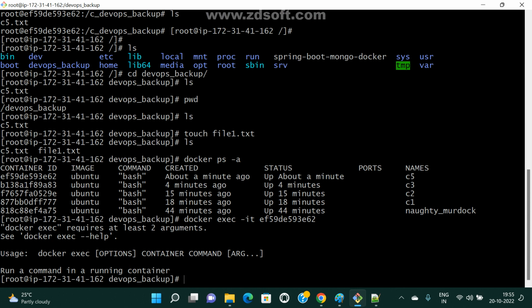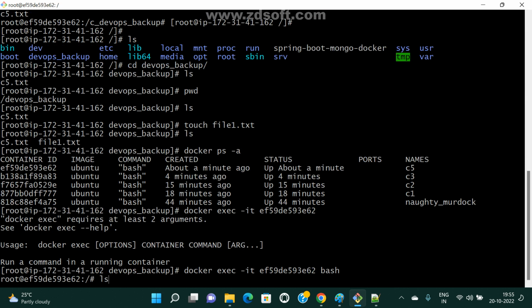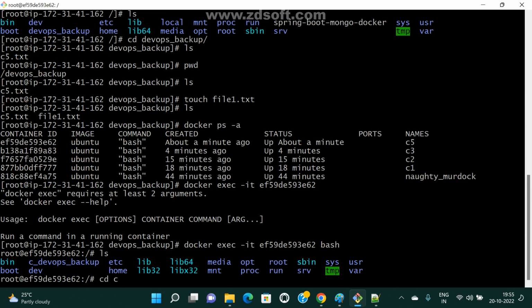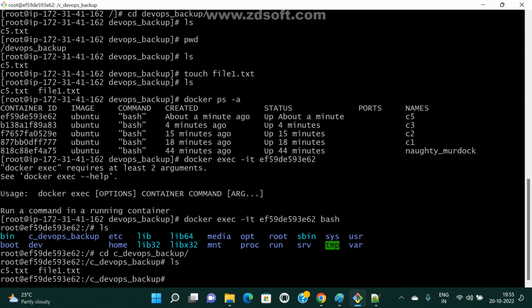Docker exec. I missed bash, right? Prompt I missed. Okay. So now cd c underscore dev. Now see here, automatically that file is reflected here also. Automatically that file is reflected. So now clear guys, anyone any doubt here? What is the difference between volume and bind volume?